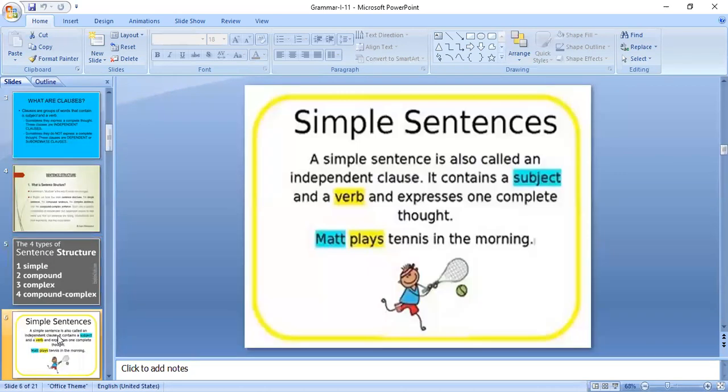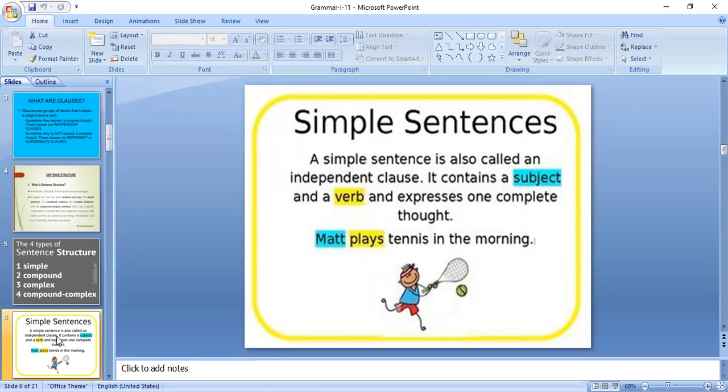Now, let us learn the simple sentence. Even in the name itself, it has a meaning. A simple sentence always contains only one clause. Here there is no combination of independent and dependent clause.